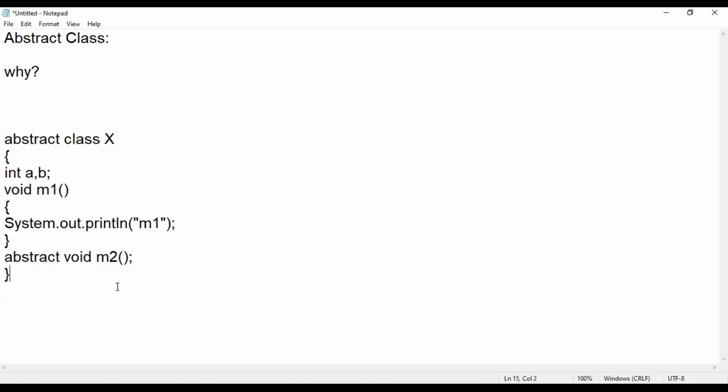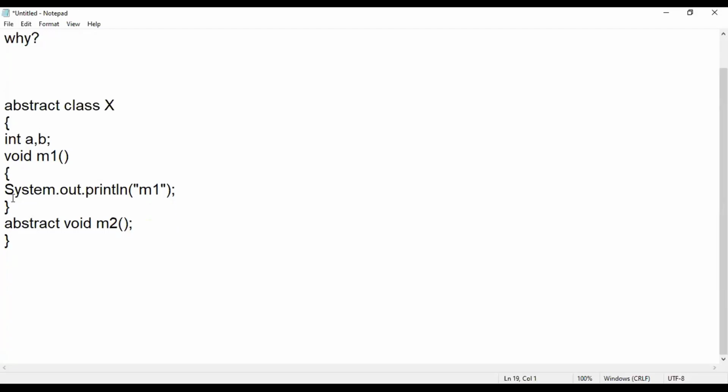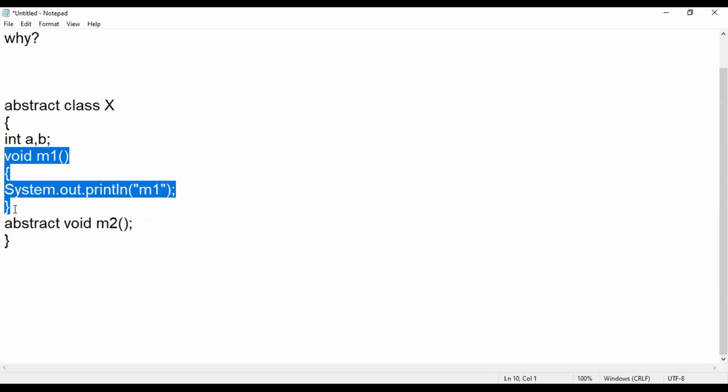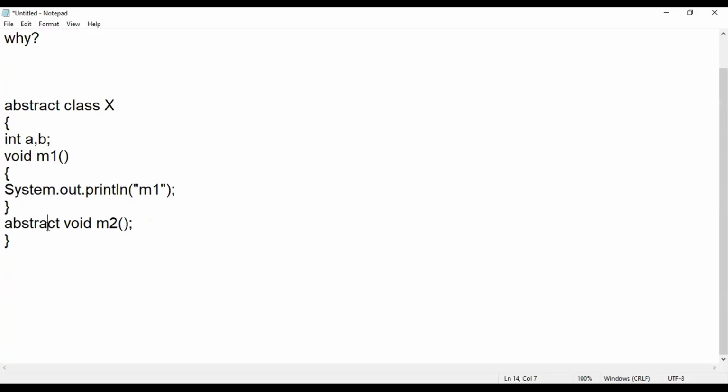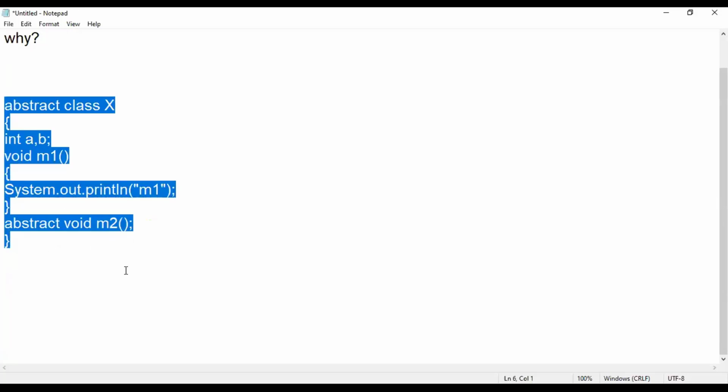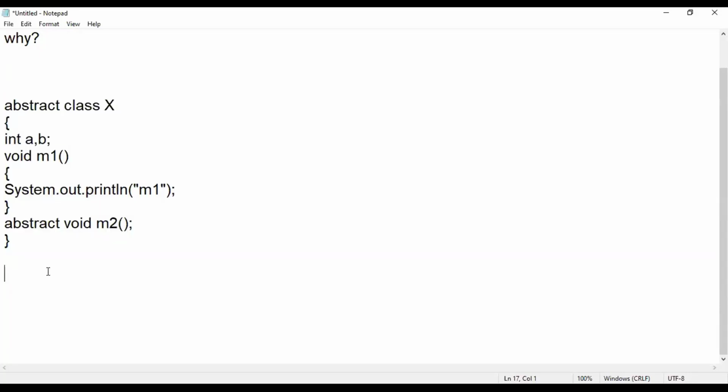So when object creation is not possible, what is the purpose of this class? The purpose is that when a class is abstract, it will also have concrete methods. Consider that I have 99 concrete methods and only one abstract method. I made this class abstract, saying that once you know the implementation for that remaining method, you finish this class implementation, then you create an object. So how to finish this class implementation?